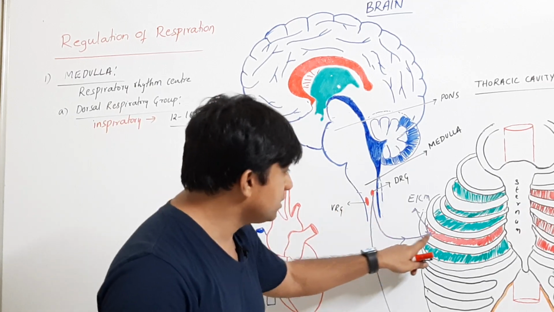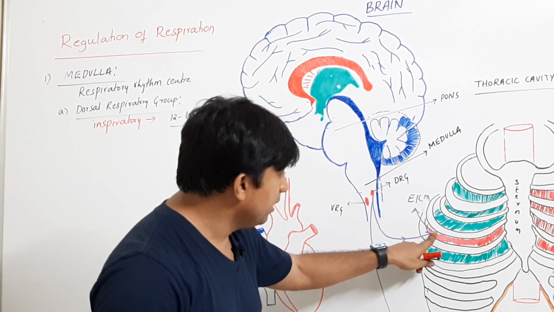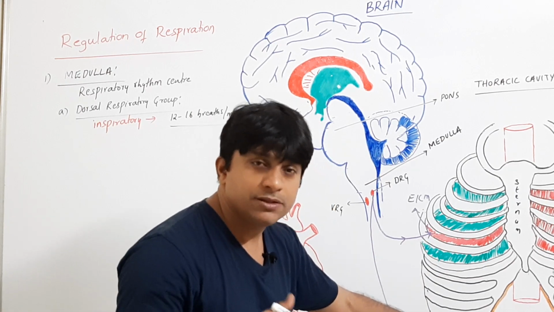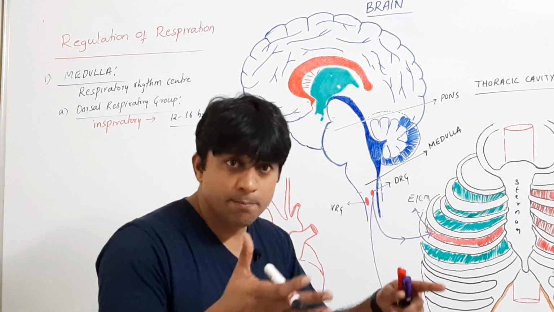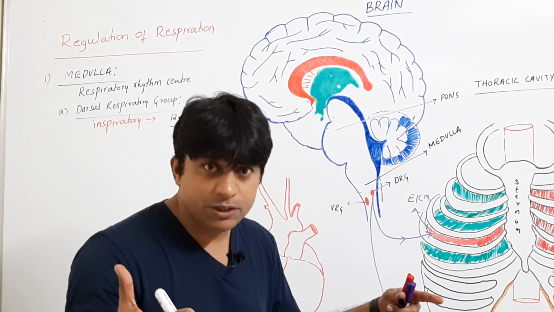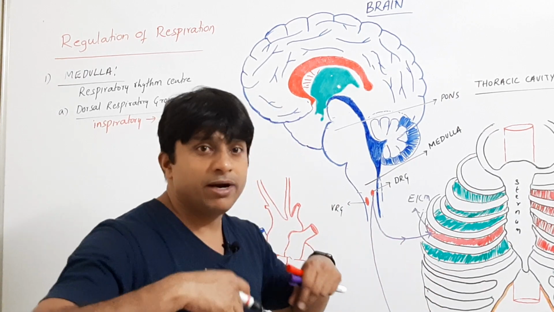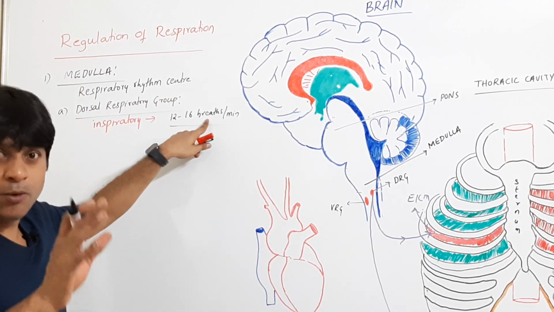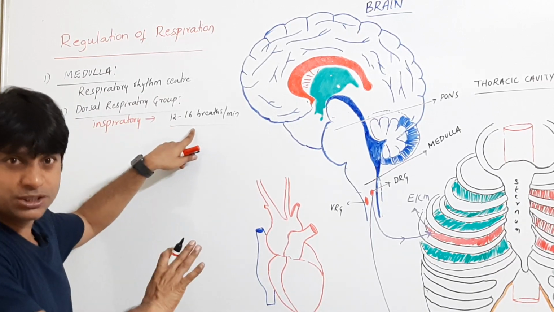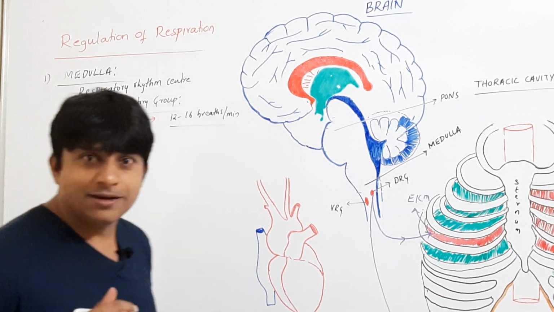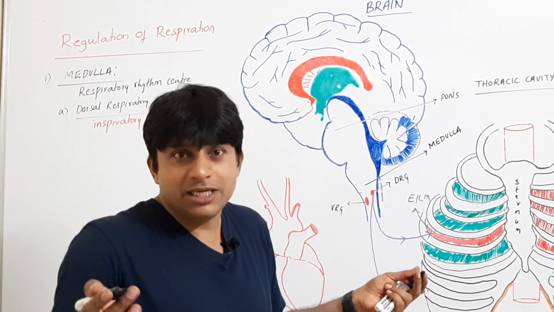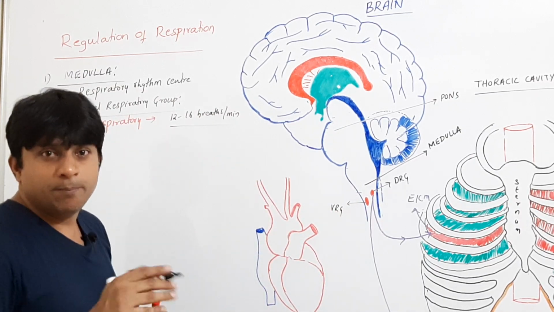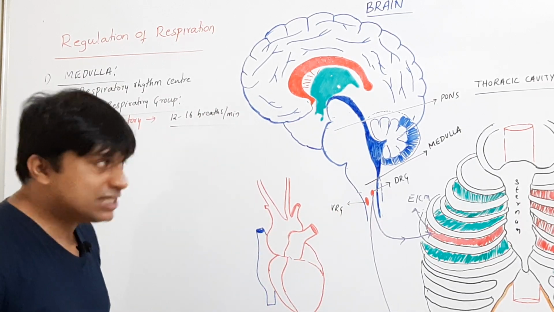It sends the signal to your external intercostal muscles as well as phrenic muscles, where the contraction makes the volume of the thoracic cavity increase, so that normal respiration takes place with 12 to 16 breaths per minute. Once it stops, expiration occurs passively. Because it is not controlled, automatically when DRG stops, passive expiration takes place.